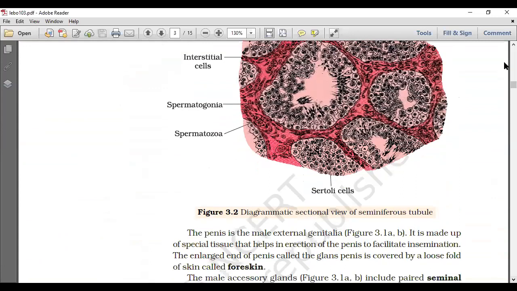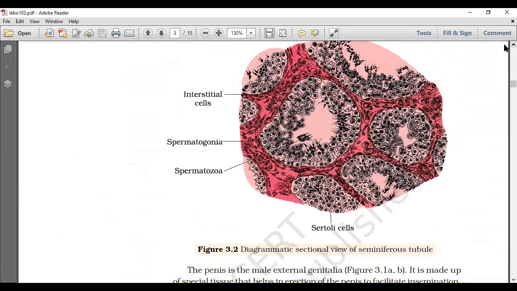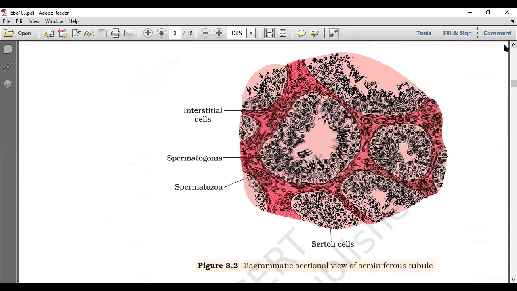The diagram is also going to be important here. Let's take a look at the sectional view of the seminiferous tubules. In the seminiferous tubule, this is the tubule. There you can see the sperms are going to be produced. In between them, you can see the Sertoli cells also. So these are all the seminiferous tubules. In the transverse section, you can see these are seminiferous tubules.